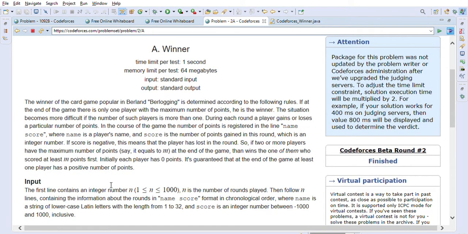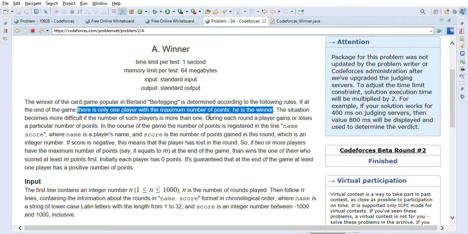So let's look into the Winner problem. The winner of the card game popular in Berland, Berlogging, is determined according to the following rules. If at the end of the game there is only one player with the maximum number of points, he is the winner. The situation becomes more difficult if the number of such players is more than one.